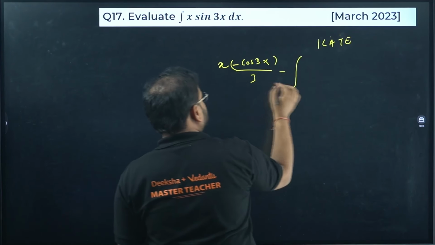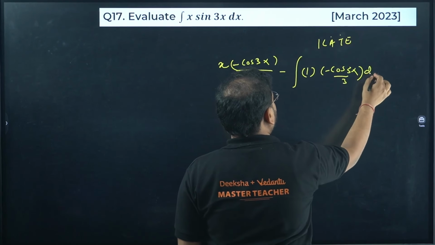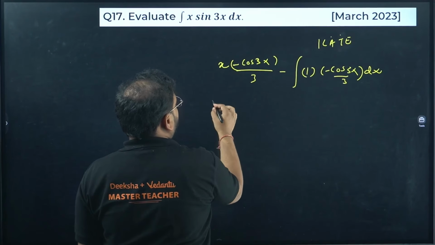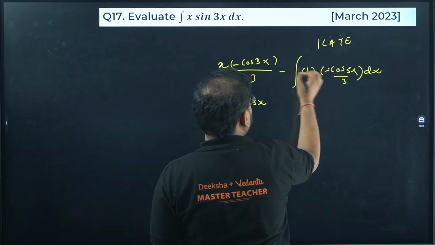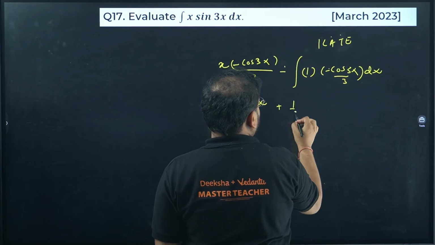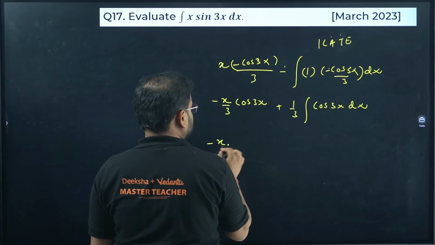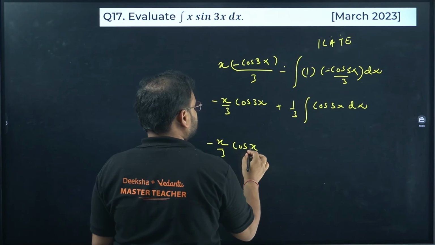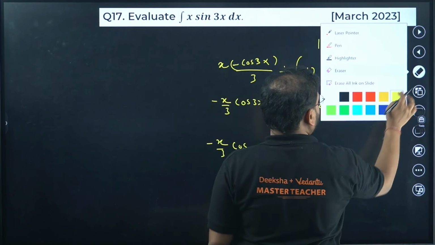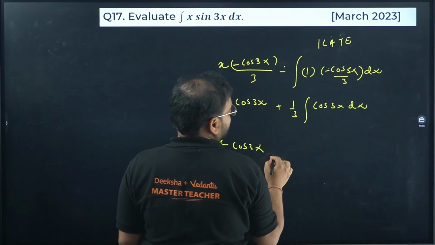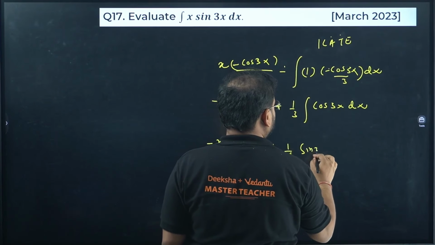Integration, derivative of x, that's 1. Again minus cos 3x by 3 dx. Check. I have minus x by 3 cos 3x, and this will become minus and minus, so plus 1 by 3 integration of cos 3x dx. So minus x by 3 cos 3x, and we have 1, it'll become 1 by 9 sine 3x plus c.